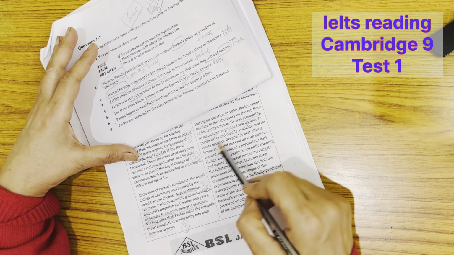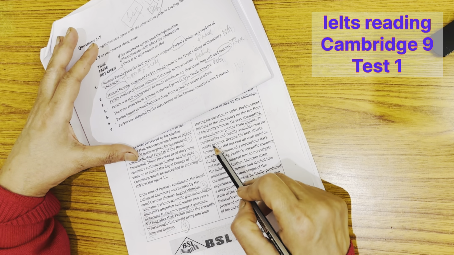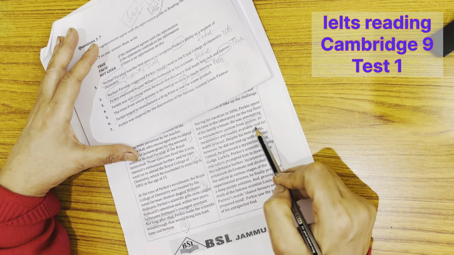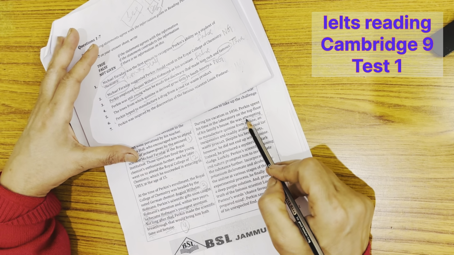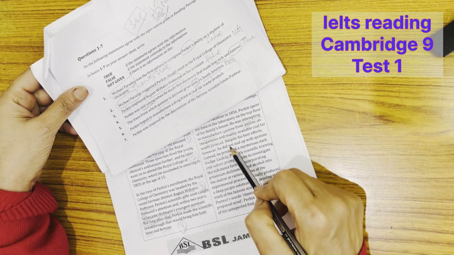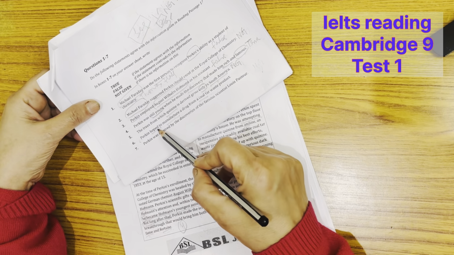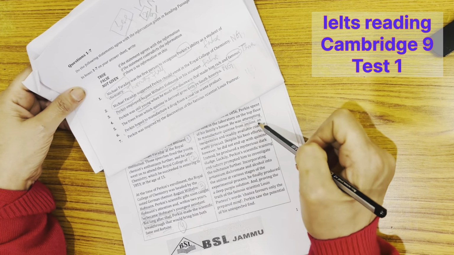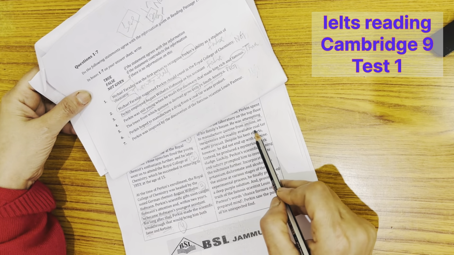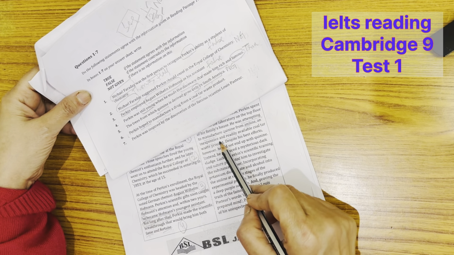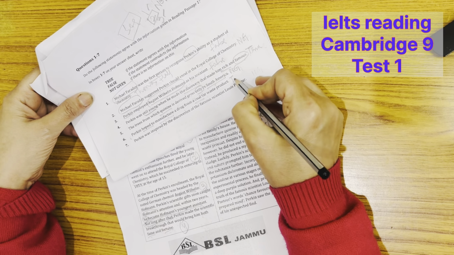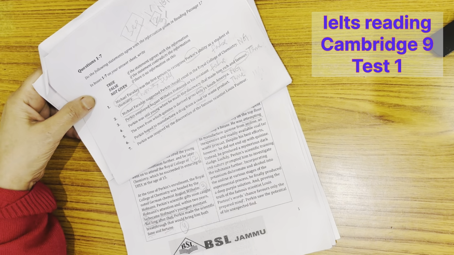What is aniline? It is inexpensive, which means not expensive, cheap, and readily available. Readily means easily available coal tar waste product. So he was attempting, it means he was hoping to make a drug from this. This information completely agrees. He hoped, he was attempting. Drug from a coal tar waste product? Yes. From aniline, that is an inexpensive and readily available coal tar waste product. This answer should be true.